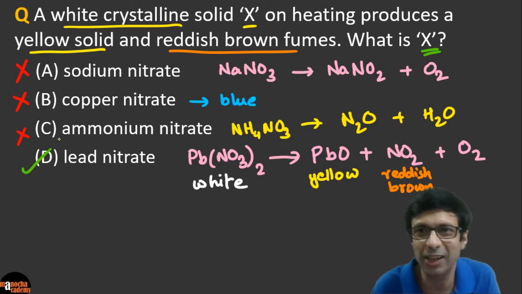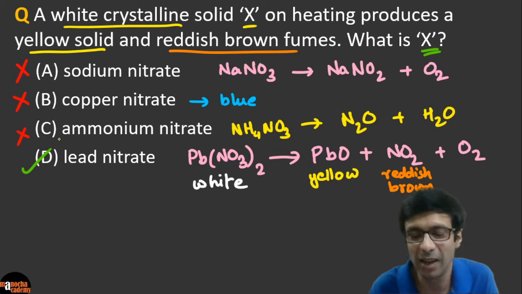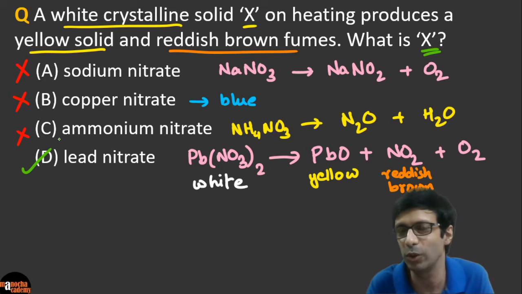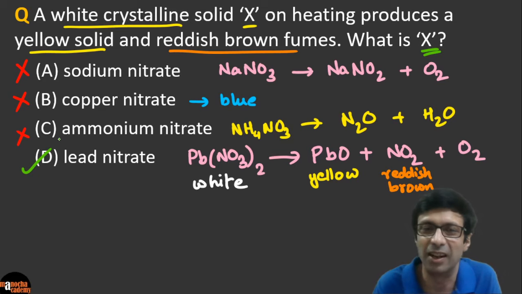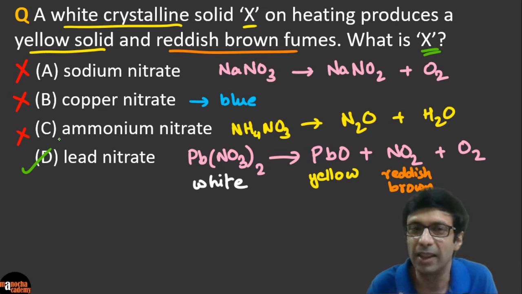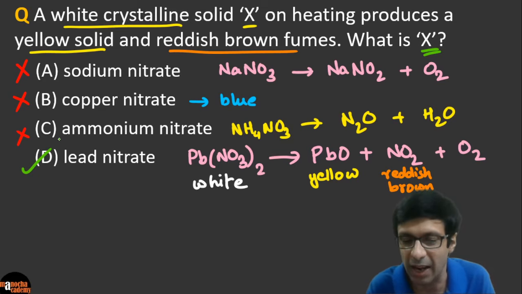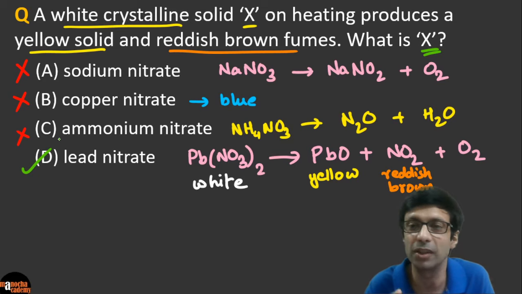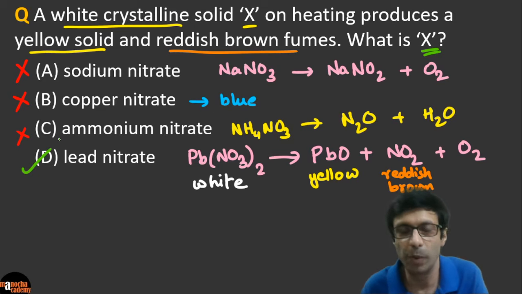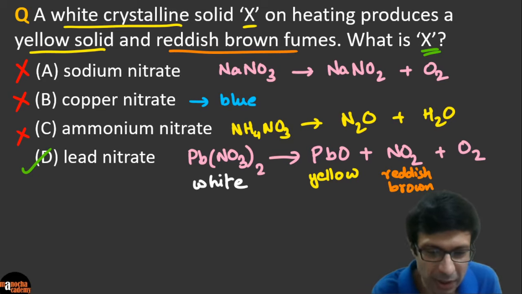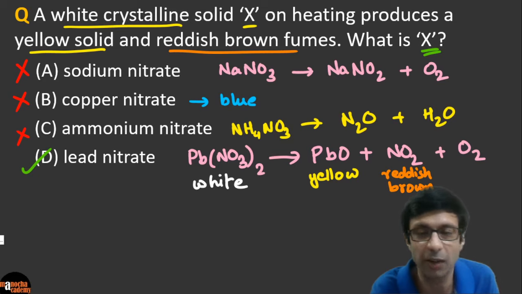So you need to be like Sherlock Holmes in the chemistry exam. Analyze the options, don't jump to the answer. That's my advice to you: take a look at the clues, analyze the question, analyze the equation, and then you'll never get your answer wrong. Superb, guys, excellent. This is the correct answer, and many of you got it right. I think you'll find this reaction in your books. It's a very important reaction.